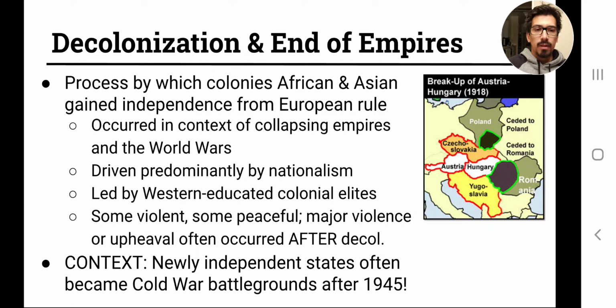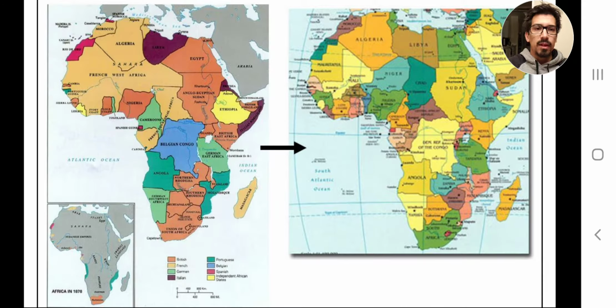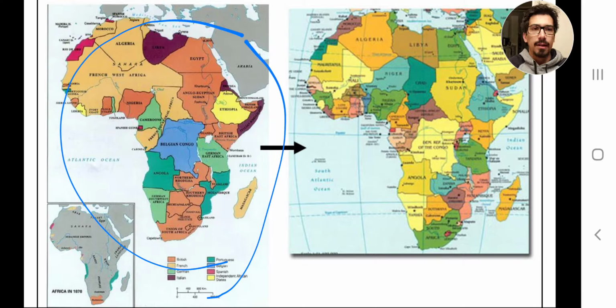And so after 1945, these independent states are in many ways going to become Cold War battlefields, or at least battlegrounds for influence. Not necessarily military conflict, but definitely battlegrounds for influence from the US or from the Soviet Union. So these two maps that are on the screen now, we'll look at this map first on the left.